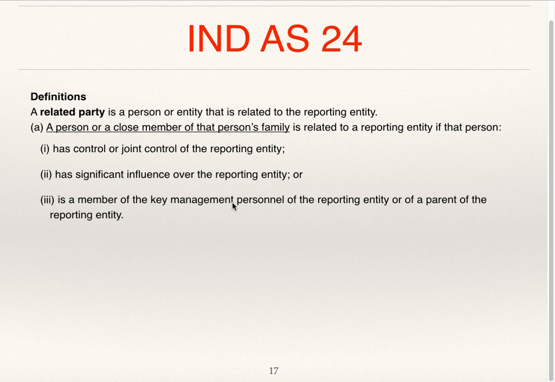If he, or any close member of that person's family, is having control or joint control of the reporting entity, that is the entity which is preparing its profit and loss account and balance sheet and is supposed to disclose related party transactions, significant influence over the reporting entity, or is a member of key management personnel of the reporting entity or parent of the reporting entity, that is the holding company of the reporting entity.